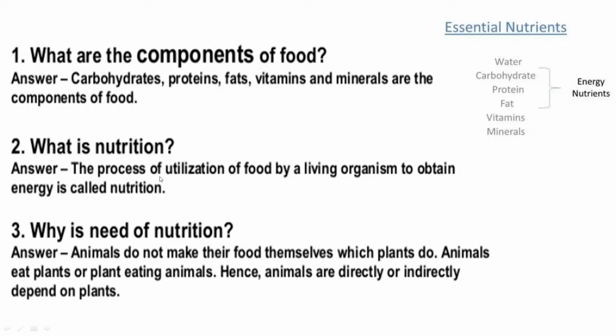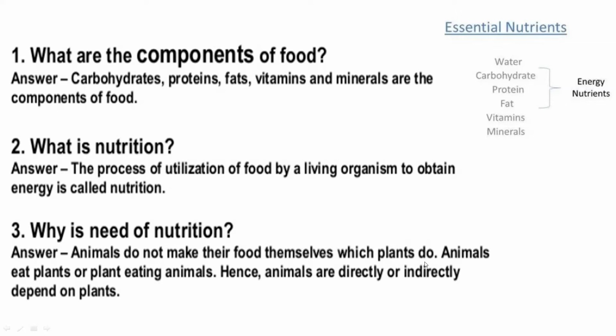So, it is the process by which the food is being utilized in our body, to obtain energy to do our daily activities or any kind of activities, is known as nutrition.